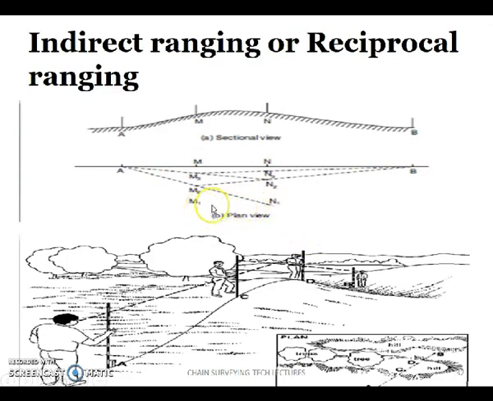Two persons will be holding the ranging rods. The person at N1 guides the person at M1 such that the ranging rod comes onto the line AN1. Now this ranging rod will be fixed over here and this person guides the other person such that this ranging rod comes onto the line M to B.